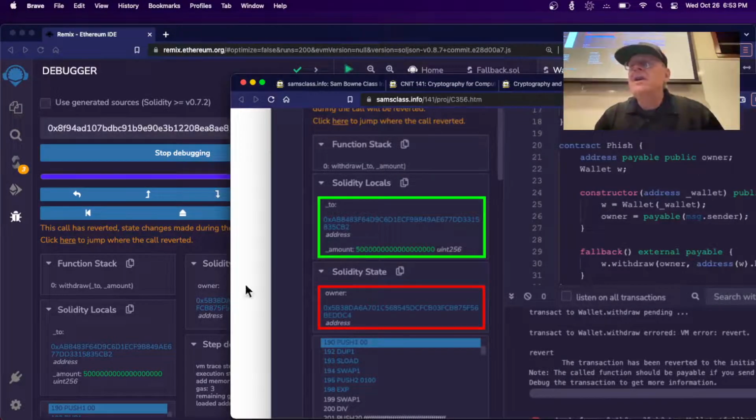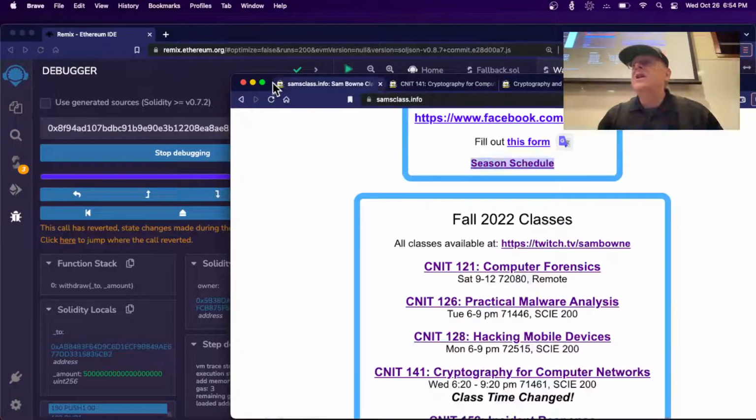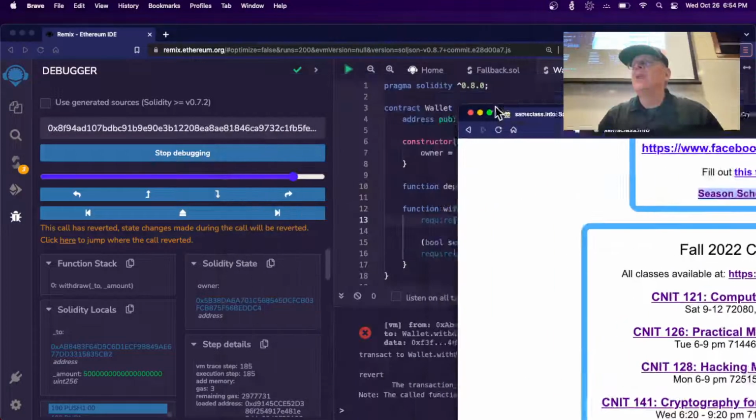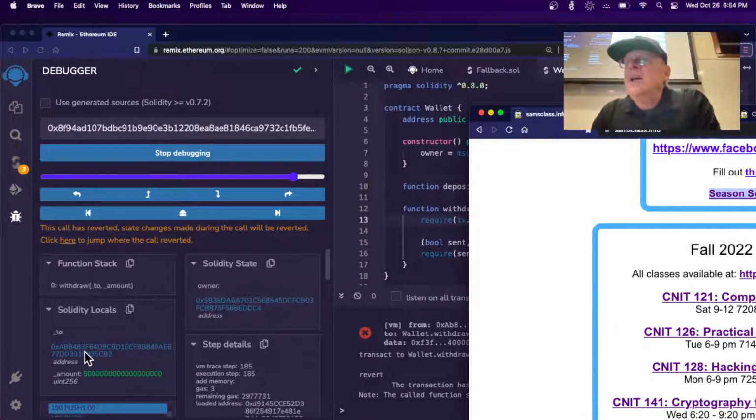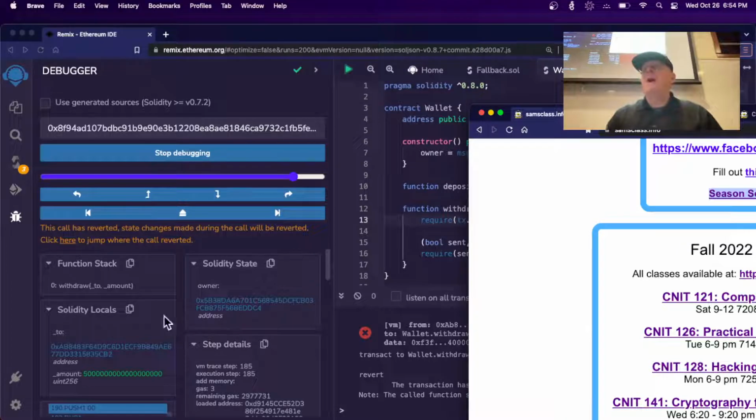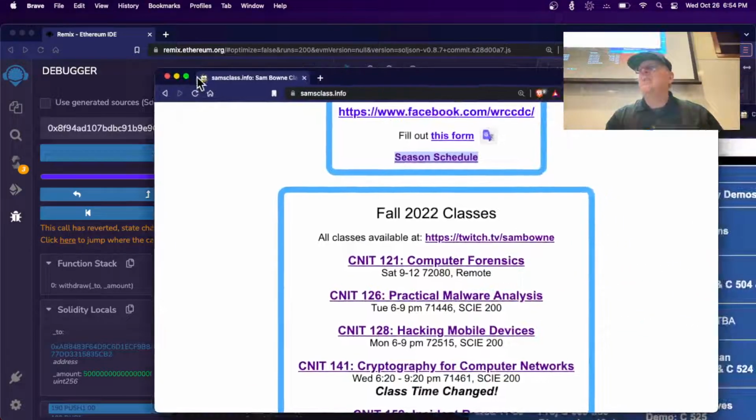And these are the two things you compare, this AB to that 5B. So you can see here what happened, and I've moved this over. All right. This is the address that tried to receive the money, and this is the owner, and they're not the same, and that's why it bounced back. So that's not surprising, but the point of the debugger is you can see it.